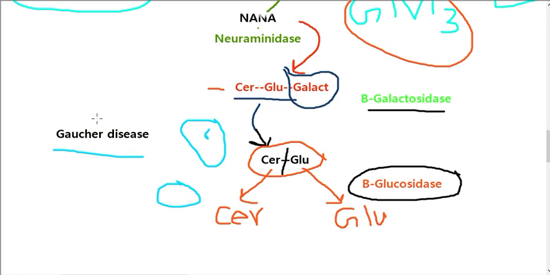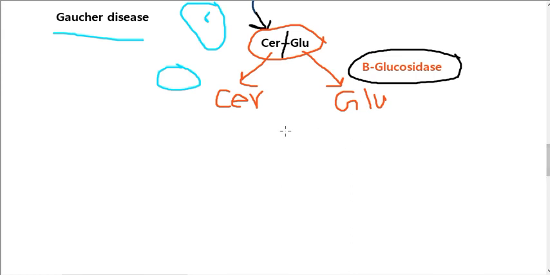And another enzyme can further cause the breakdown of ceramide into its original components. As you know, ceramide consists of two things: one is sphingosine alcohol and the second is fatty acid. Both combine with each other to form ceramide, and the ceramidase enzyme can cause a further breakdown of ceramide into fatty acid and sphingosine. So this is the ceramidase enzyme.